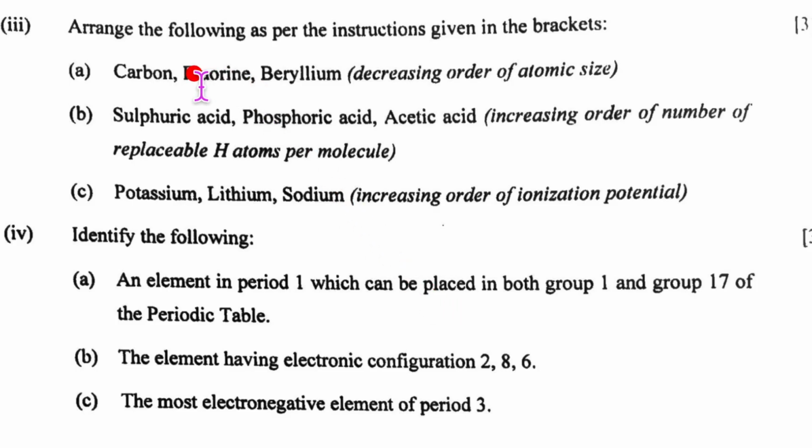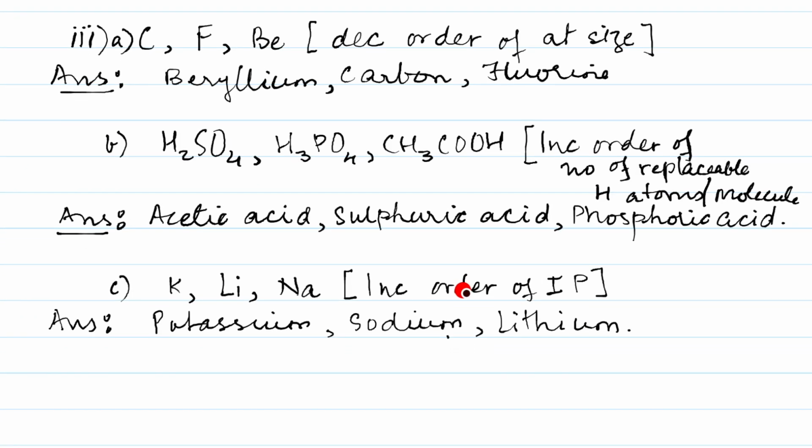The third subpart tells us to arrange the following as per the instructions given in the brackets: carbon, fluorine, beryllium, in decreasing order of atomic size. Now these questions I have written on the paper and the answers look like this. Remember, you have to first write them in the order it is in the periodic table.